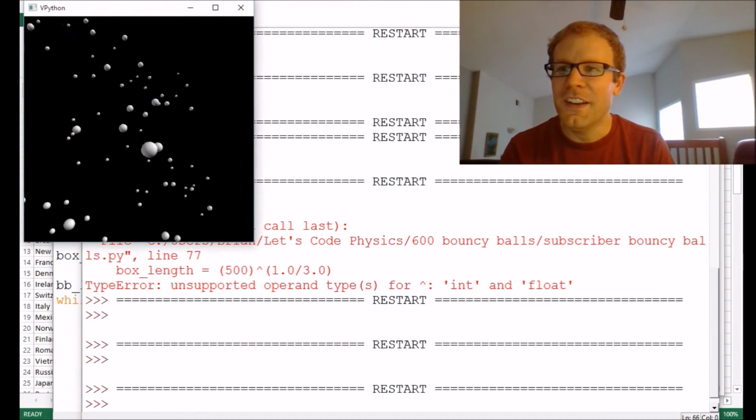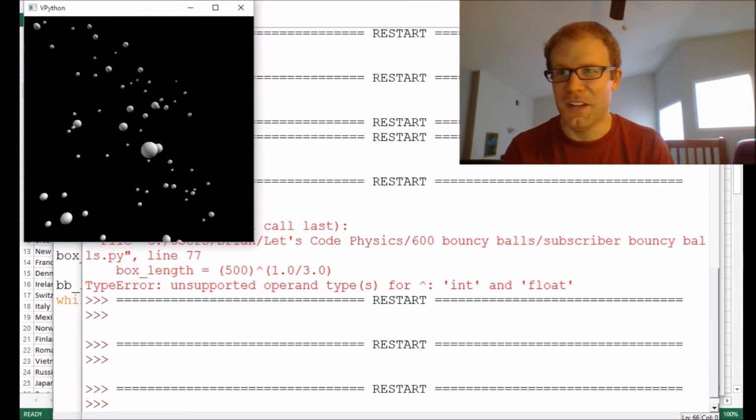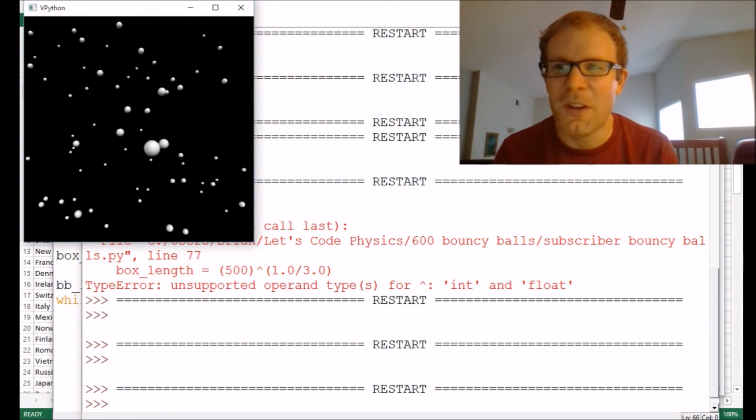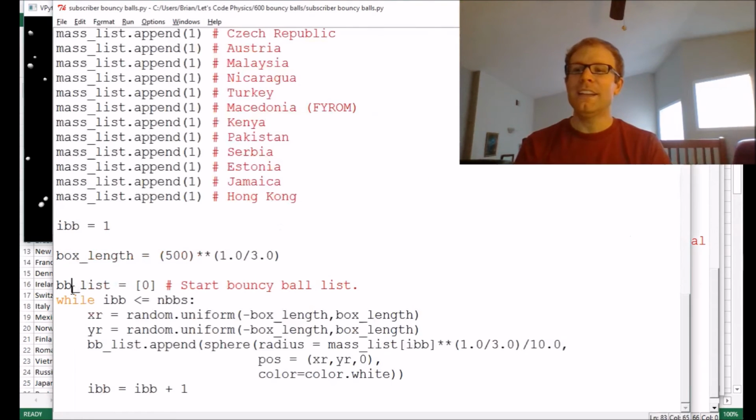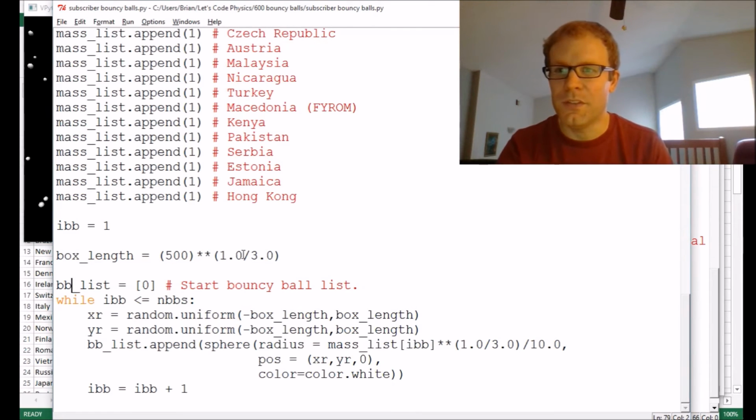Oh, no, that's interesting. Okay. This is going to be really cool in 3D, by the way. I keep rotating it, but they're all in one plane, so this is going to be really cool in 3D. Okay, so each one of these bouncy balls represents a different country where we have viewers. And so what I'd like to put in now is walls for the bouncy balls to bounce against.